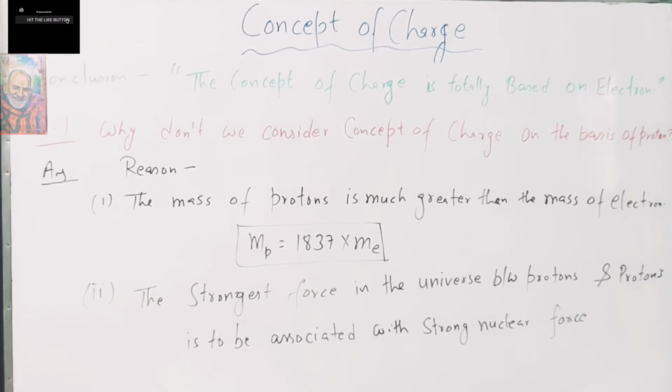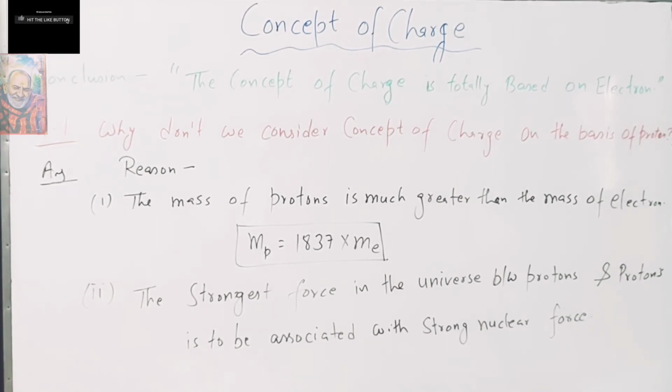After seeing the electron and proton concept, we can see that the concept of charge is totally based on the electron. That means an electron can move from one particle to another. If any particle becomes positively charged, that is due to electron transfer, or if negatively charged, that is also because of electron transfer.